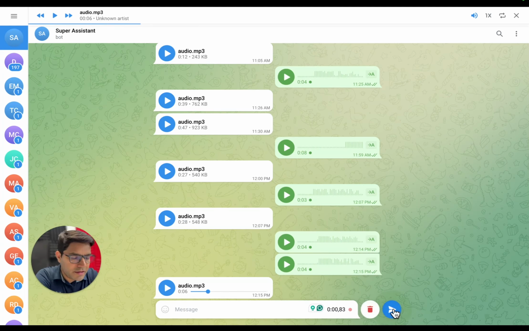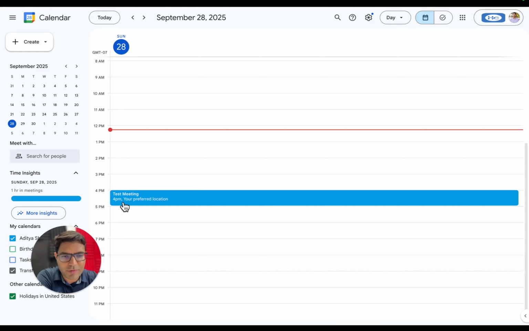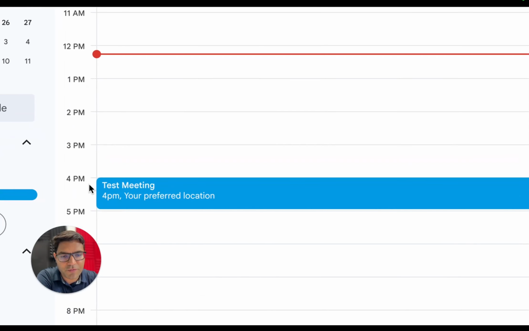Can you schedule a meeting on my calendar for today at 4 p.m. Pacific time? Keep the title of meeting as test meeting, put agenda as this is a test product meeting, and also invite Devraj and Akash from my team. Meeting title, test meeting. Attendees, Devraj, pending. Akash, pending. Time 4 p.m. to 5 p.m. PDT. As I can see on my calendar, the meeting has been scheduled from 4 to 5 p.m. as per my instructions on my calendar.